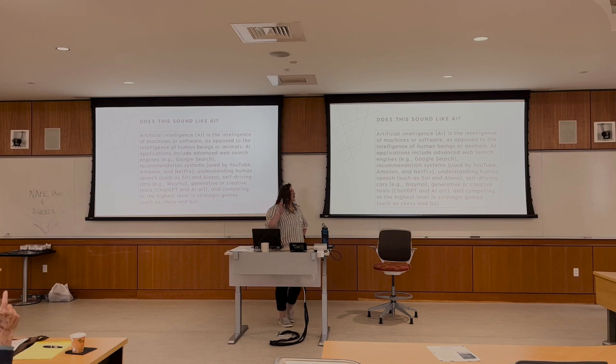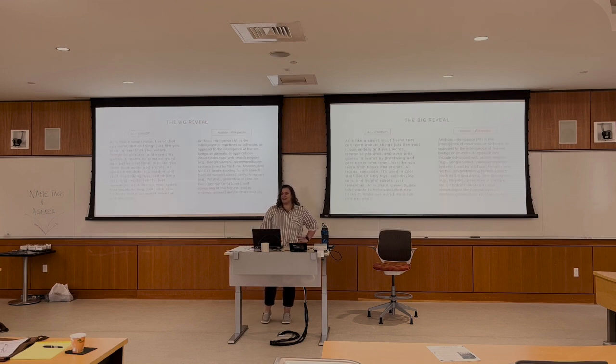You guys are cheating, you're voting on both of them. It's not both. Here's the big reveal. The first one was written by ChatGPT. Second one we took from Wikipedia. Did you get it right? Yes. You voted on both of them. You had to get it. Cheater. You already read the Wikipedia article?